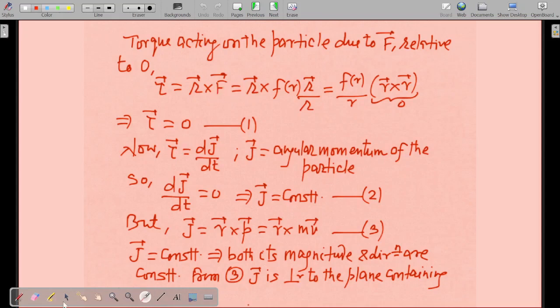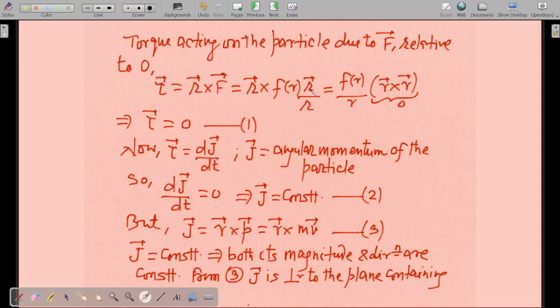Now F is a central force, so it can be written as F of R times R vector divided by R. So F of R you take out, and R cross R remains, and R cross R becomes 0. Why? Because the cross product of any vector with itself is 0. So this particular quantity becomes 0, so the torque vector equals 0 over here. So you got this hopefully, and there is nothing in it.